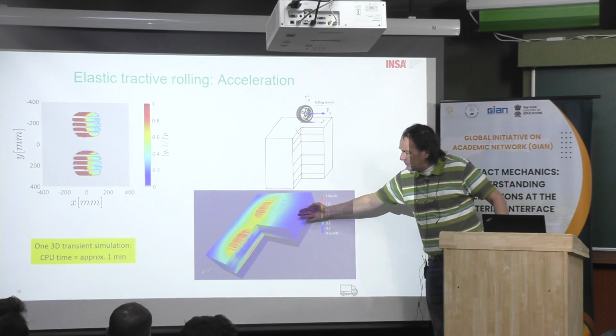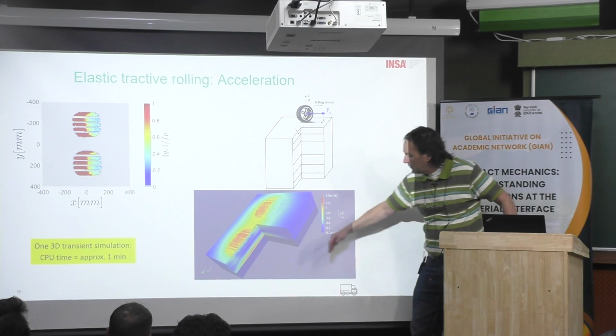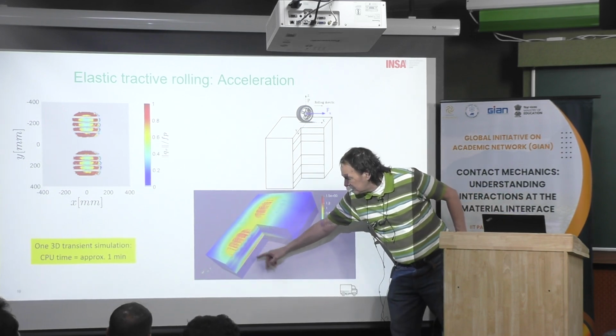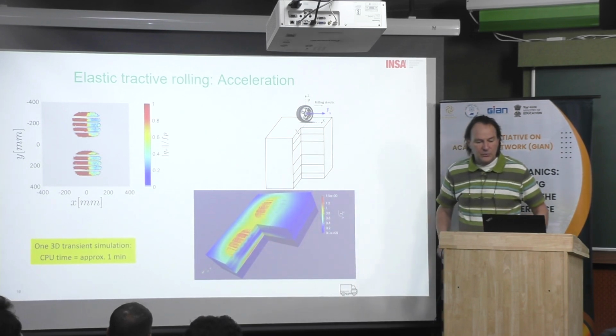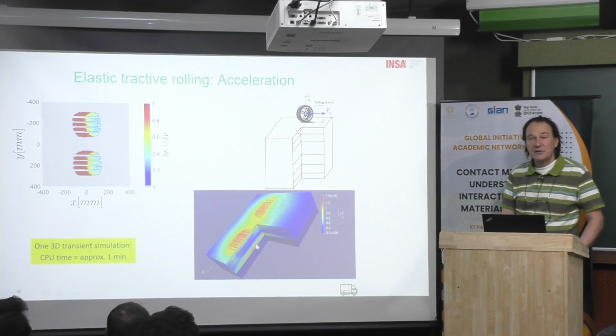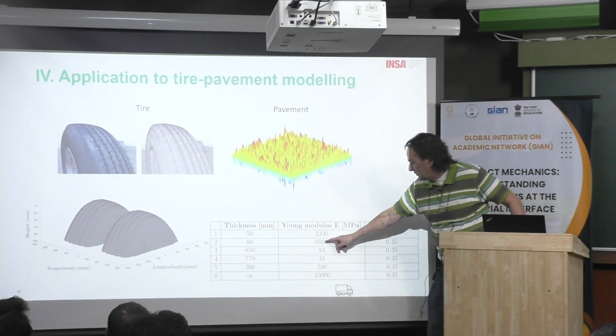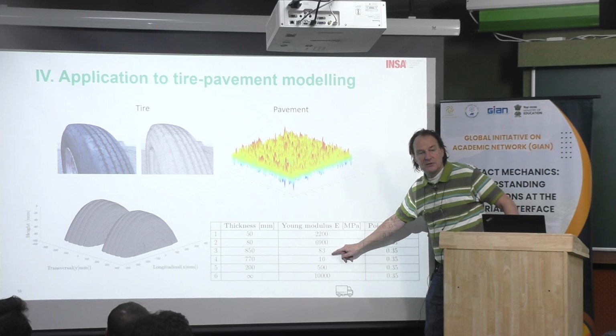And here, this is a view of the von Mises stress everywhere in the material, and you can cut here. Then you can see the different layers. And of course, you have some stress concentration at the boundary between the second layer and the third layer, because this is where you have the biggest difference of the Young modulus. If you go back to here, you can see the Young modulus. There is a huge difference.